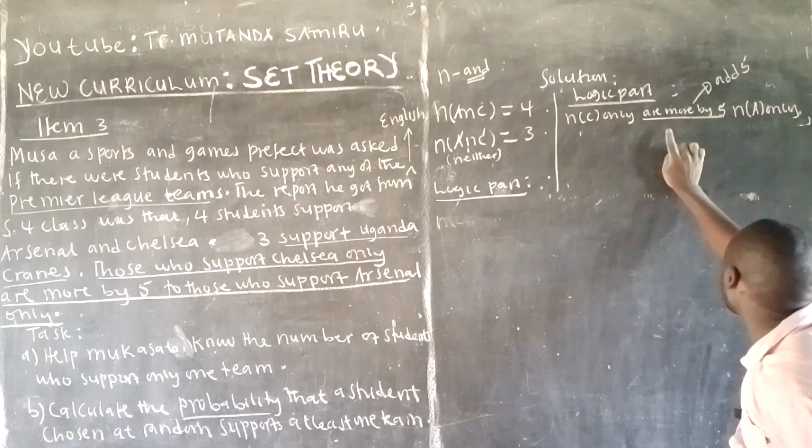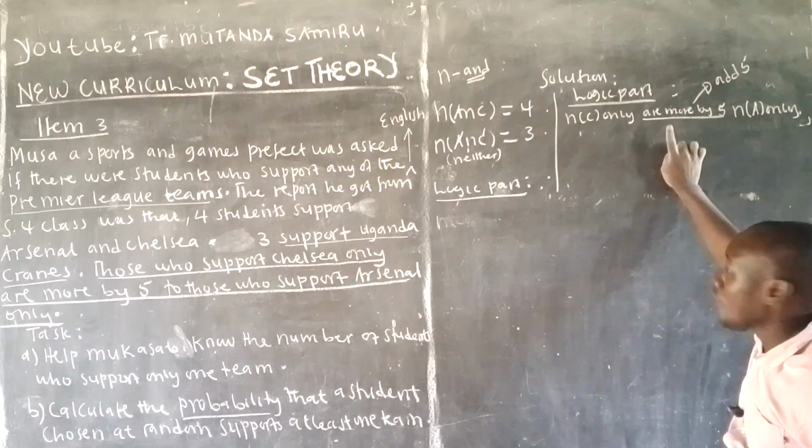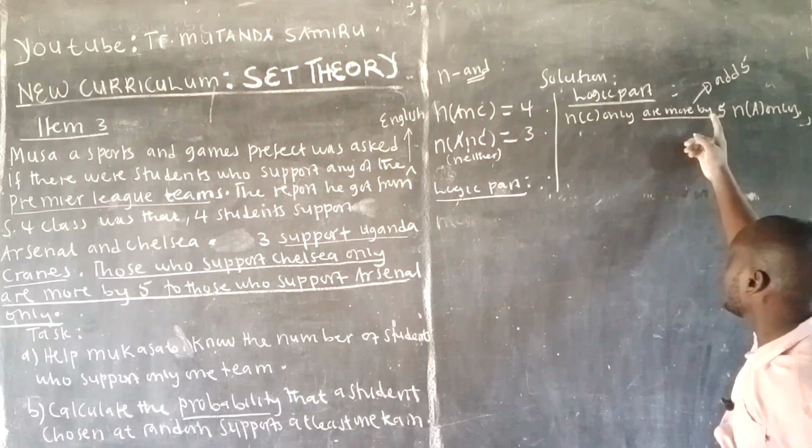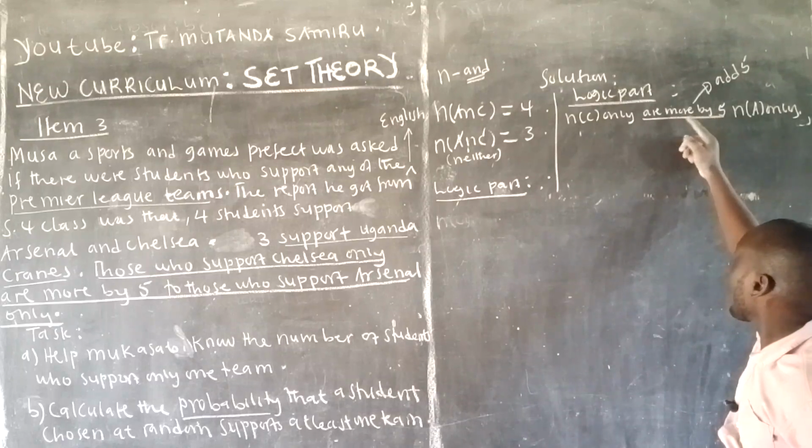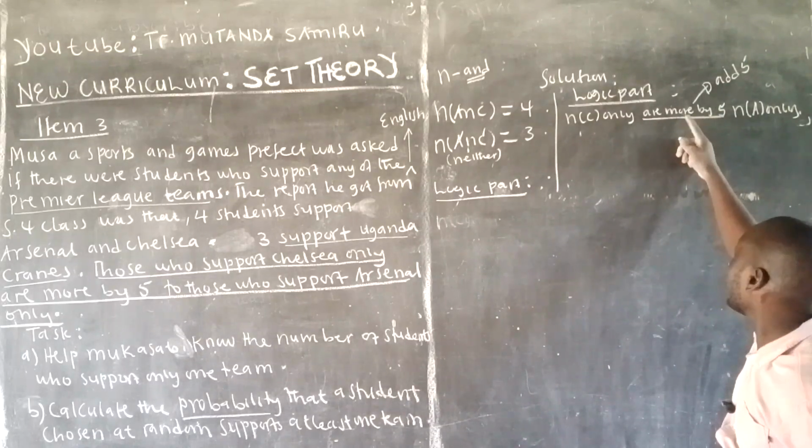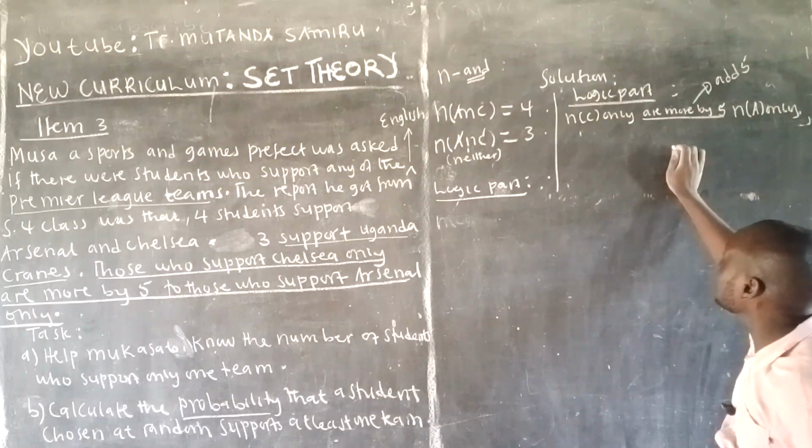On the contrary, they may give you this, more by 5. Then, on the contrary, they may say less by 5. Less by 5, subtract 5.